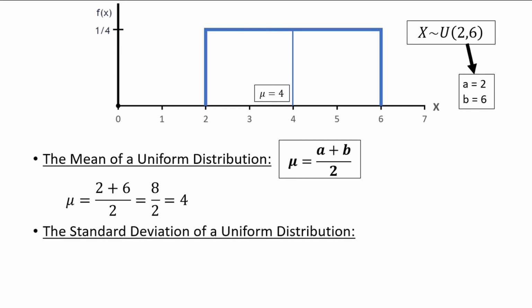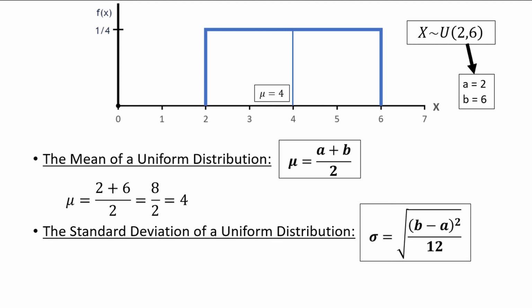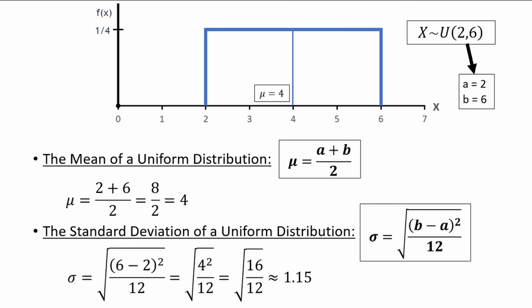The standard deviation of a uniform distribution is the square root of (b minus a) squared divided by 12. We have the square root of (6 minus 2) squared divided by 12, which simplifies to about 1.15.